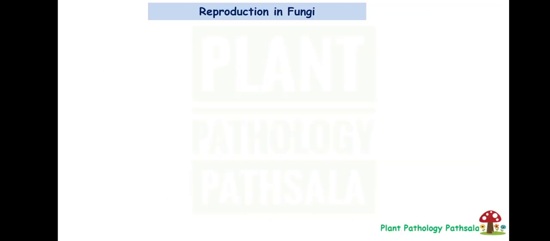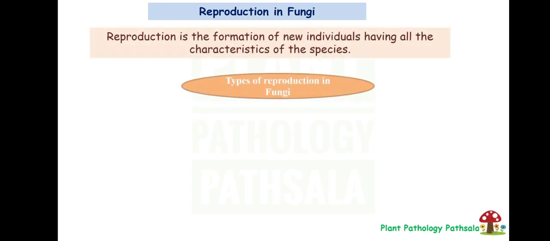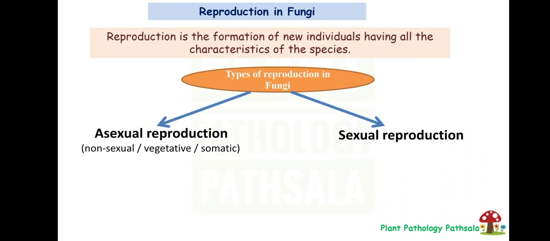First, what is reproduction? Reproduction is the formation of a new individual of the same kind and it can be performed in two ways. That is, either by sexual means or by asexual means. In my last video, I have already discussed the asexual reproduction in fungi. If you have not seen that video, please go to the description box. The link is given in that, or you may check that in the I button. Okay, so in this video, we will discuss only the sexual reproduction in fungi.